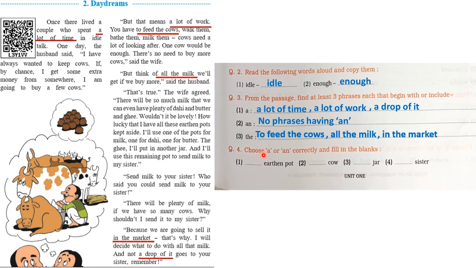Question number 4. Choose a or an correctly and fill in the blanks. First one, dash earthen pots. Here the first alphabet is a vowel, so we will put an. Second, dash cow. It will be a cow. Dash jar. It will be a jar. Dash sister. It will be a sister.